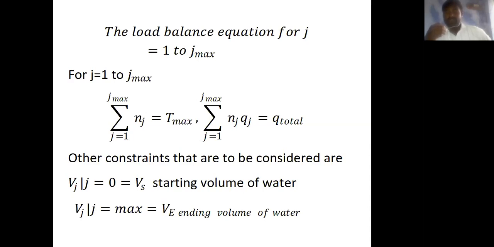V at T maximum plus V at 0 minus the integral from 0 to T of the water discharge, plus the integral from 0 to T of the inflow. So here the other constraints are to be considered: Vj for j equal to 0 equals Vs, the starting volume of water, and Vj for j equal to j maximum equals E, the ending volume of water. So those are the constraints involved in these equations.